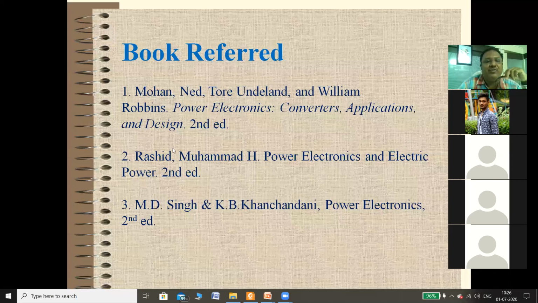I refer mainly to MD Singh and Khanchandani. Then I refer to Ned Mohan, Power Electronics Converters Applications, and one more important book, Rashid, that I referred to for the preparation of this syllabus. Actually, these books are given by the university for your syllabus. So I have an e-copy of all these three books. I can share them with you so that you can use these books for your study at home.